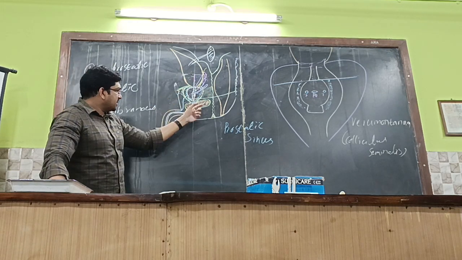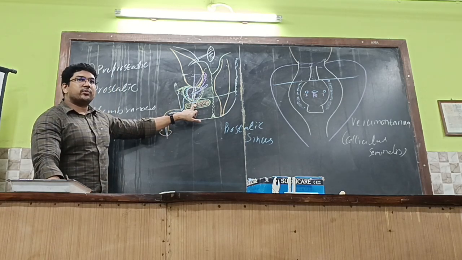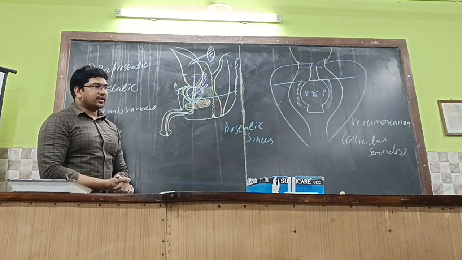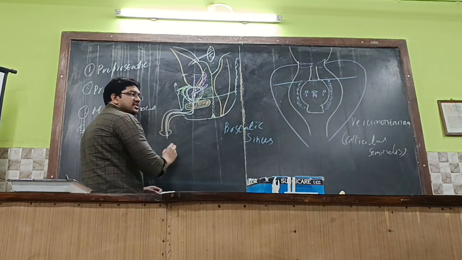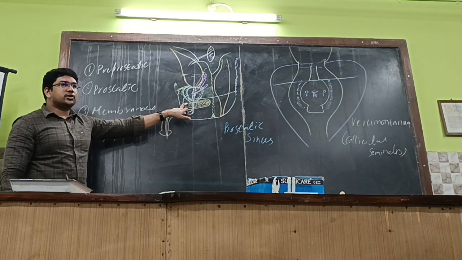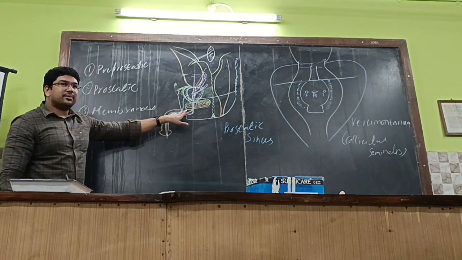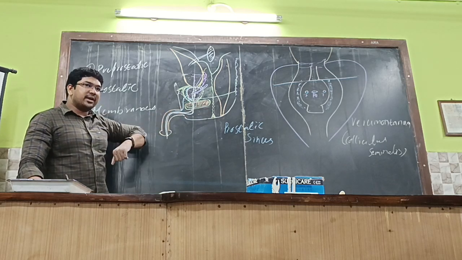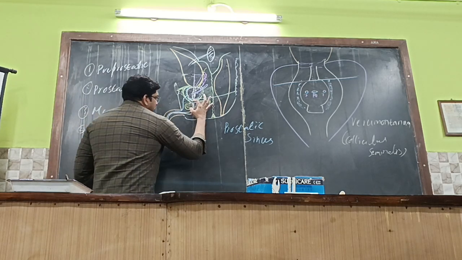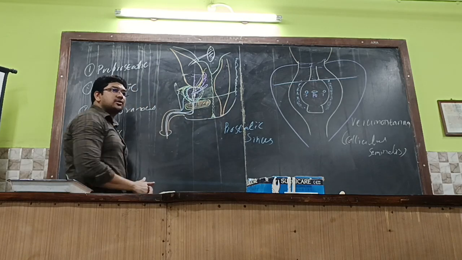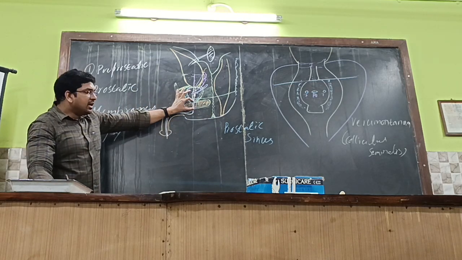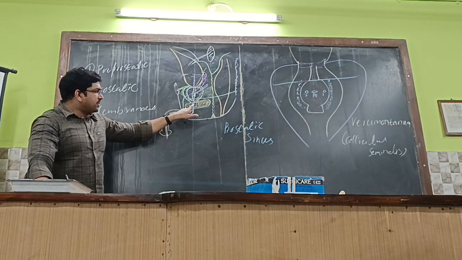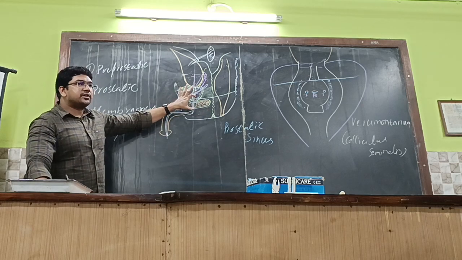So this is the urogenital diaphragm, which is formed by sphincter urethrae and transverse perineum profundus. This upper layer of fascia is termed the superior layer of the urogenital diaphragm, and this lower layer is termed the inferior layer of the urogenital diaphragm, which is also termed the perineal membrane. Whatever urethra lies within these two layers of fascia is termed the intramembranous part of the urethra. Get it or not? Intramembranous part of the urethra.